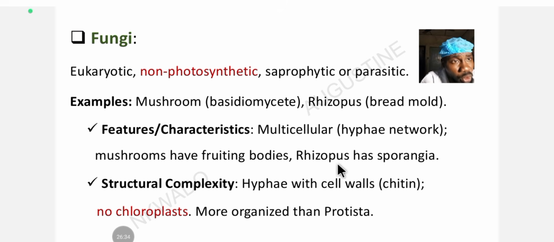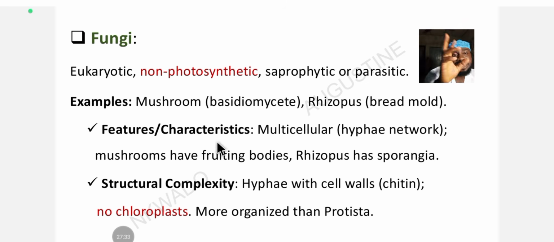But rhizopus has sporangia. So the structural complexity of fungi is that it has hyphae with a cell wall, which is called chitin. And what is chitin made of? Chitin is made from carbohydrates. It's a plant-based material. It's a plant-based structure. Okay, and this is the structural complexity.